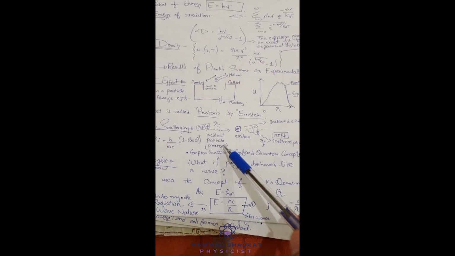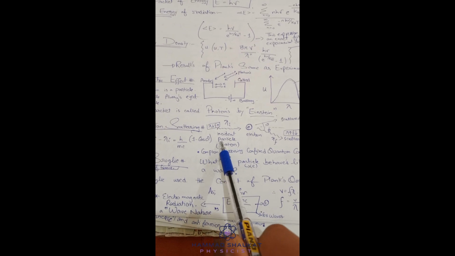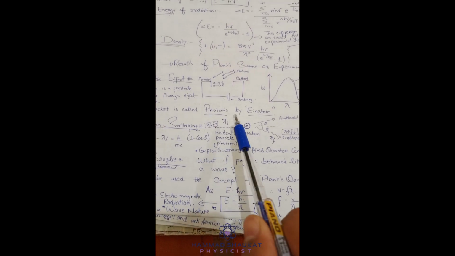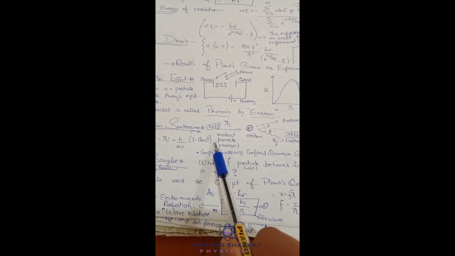Photons do not have mass, but we already saw in the photoelectric effect that photons show particle behavior. So here photons also behave like a particle. Suppose this is my photon and it strikes the electron, so particles are hitting a particle.